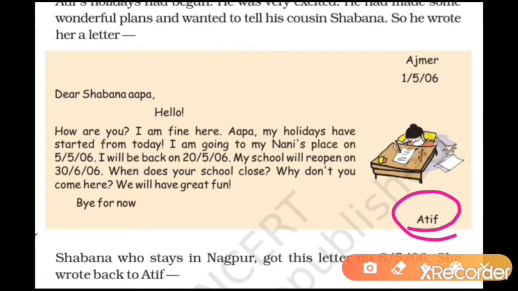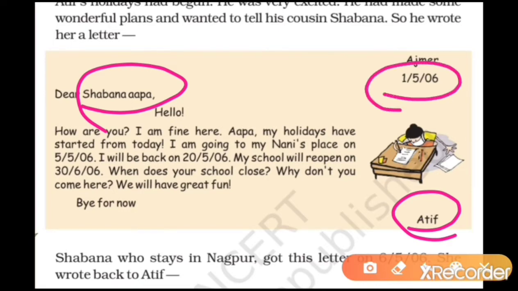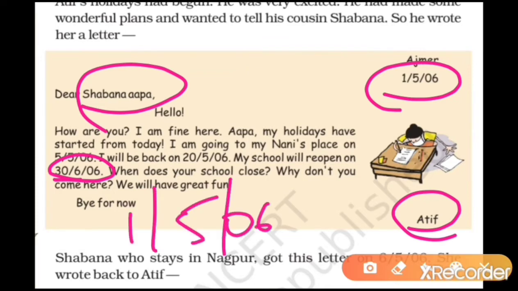Here, "Dear Shabana Appa," he has written to his sister. He is mentioning the holidays. The holidays of Atif start from 1/5/2006 and his school will reopen on 30/6/2006. So we know that the holidays of Atif will run from 1/5/2006 to 30/6/2006. This means on this date his school will start.